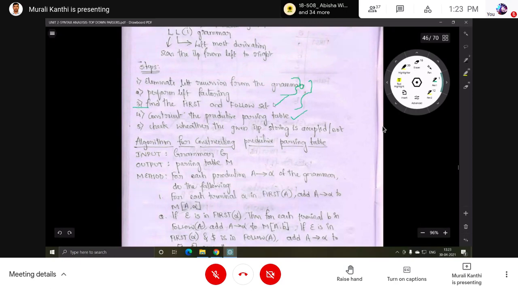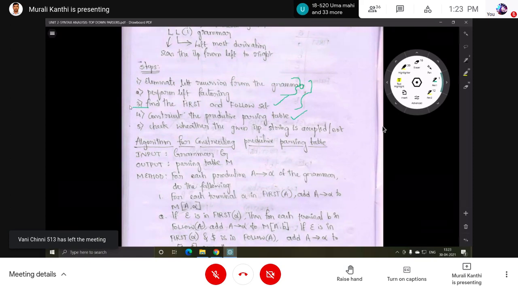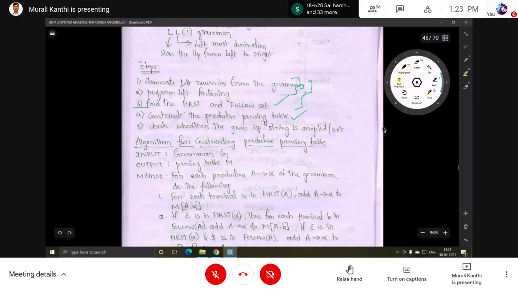After the third step, we will have first set and follow set. So this means some set of symbols. These symbols are used to fill this table. Table is nothing but rows and columns. Some table is going to be there. In that, what we have to do? Fill the entries to the table.